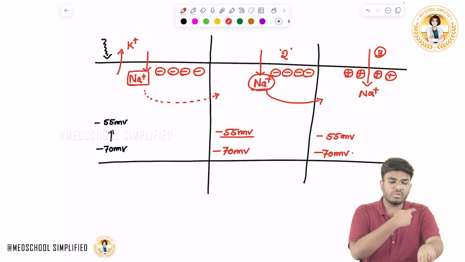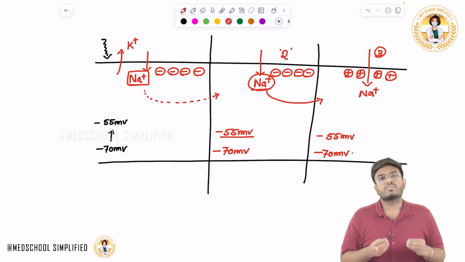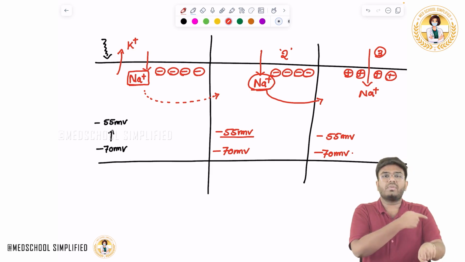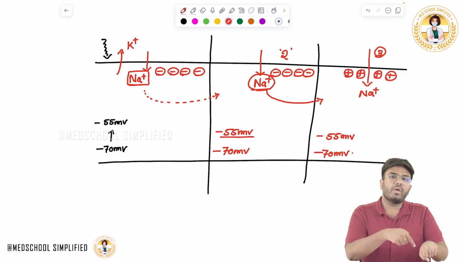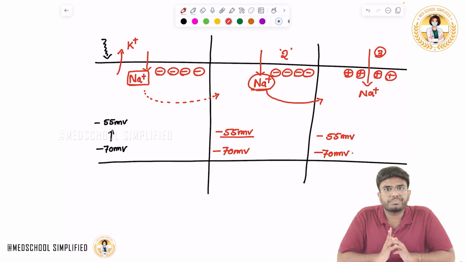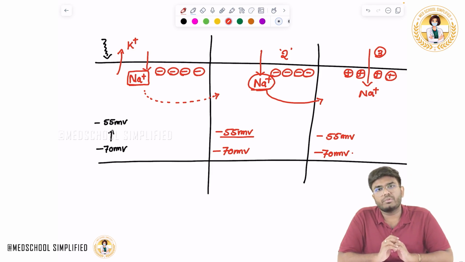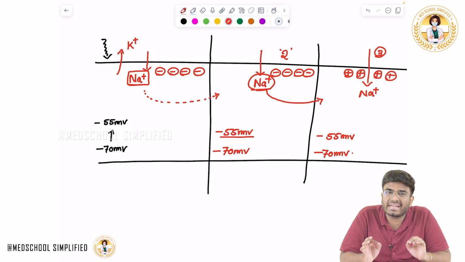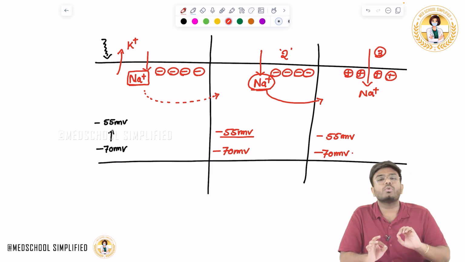First depolarization, followed by repolarization. So it is self-propagating. You just start and leave it. It will go. Depolarization will go, followed by repolarization. Okay. So this is what I want you to know. This is how the action potentials are conducted in the neurons.